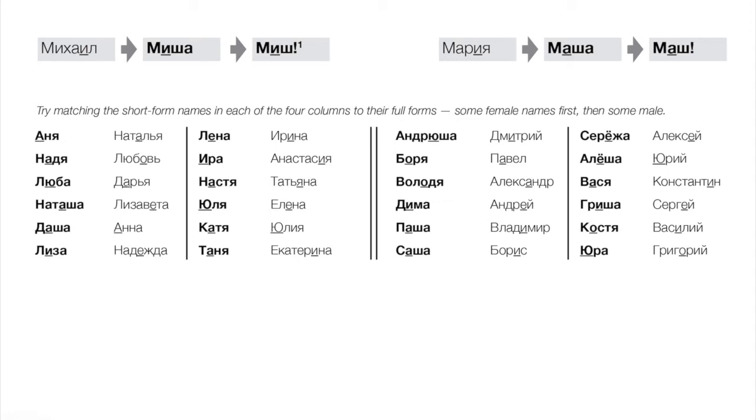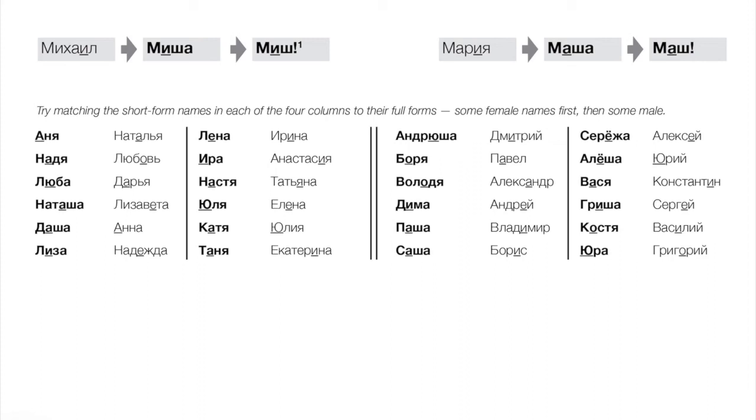Nastya, Anastasia. Yulia goes with Yulia, three syllables. That one, it's almost hard to hear the difference sometimes. Katya, Yekaterina, Tanya, Tatiana.